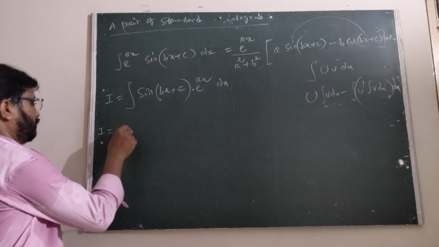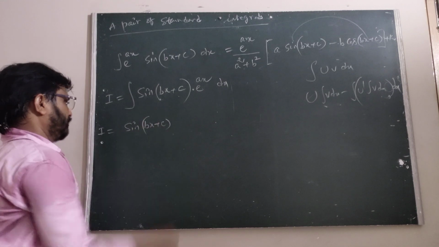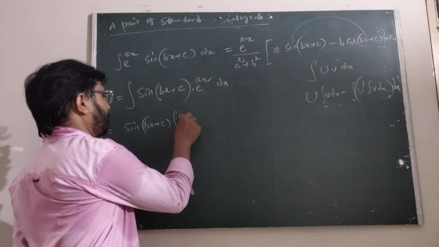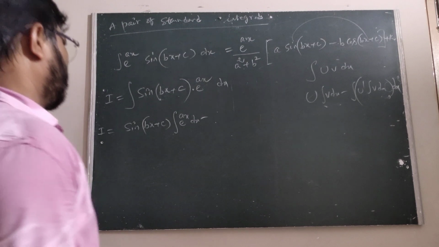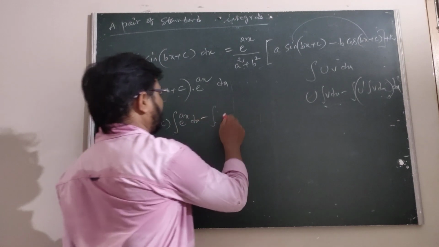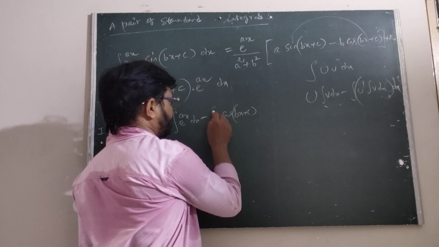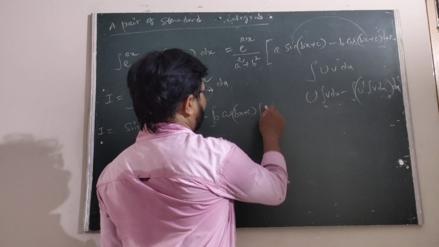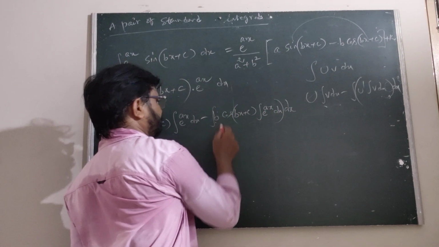Therefore, that is sine of bx plus c times the integral of e power ax dx, minus the derivative of the first. The derivative of sine is cos of bx plus c, and the derivative of bx is b. The derivative of c is 0. Times the integral of e power ax dx, whole of dx.